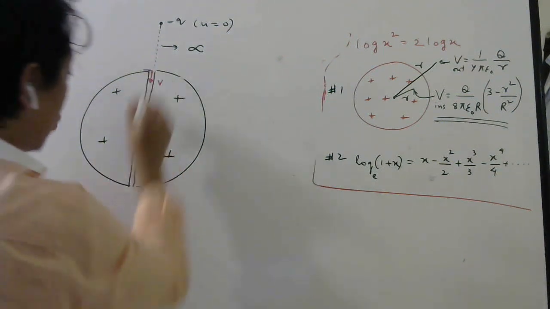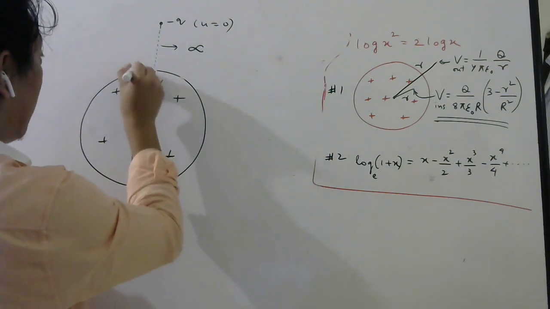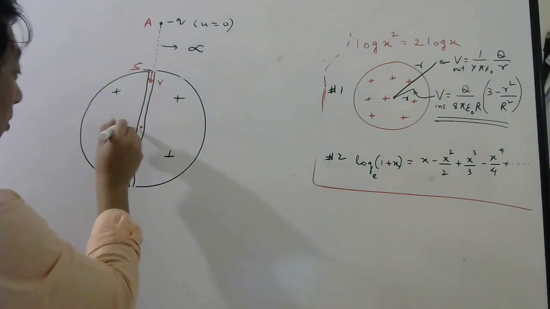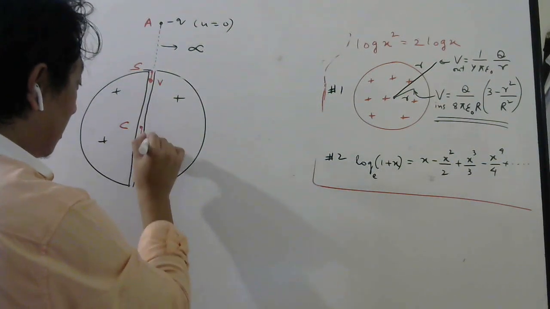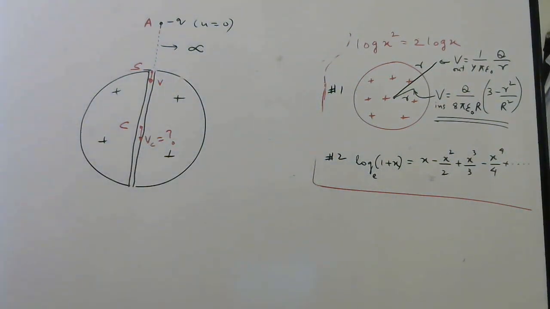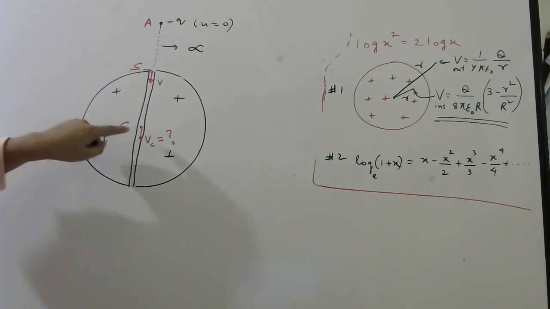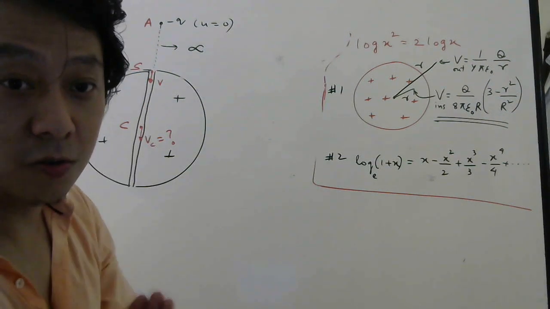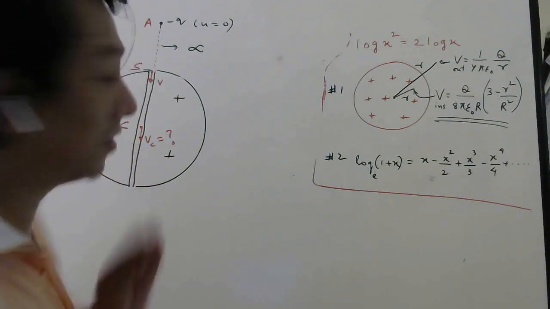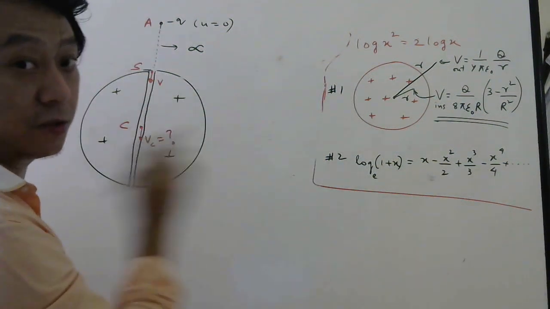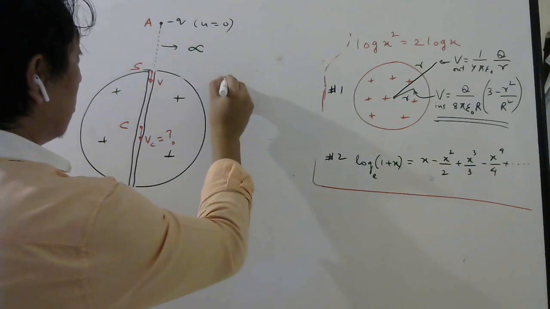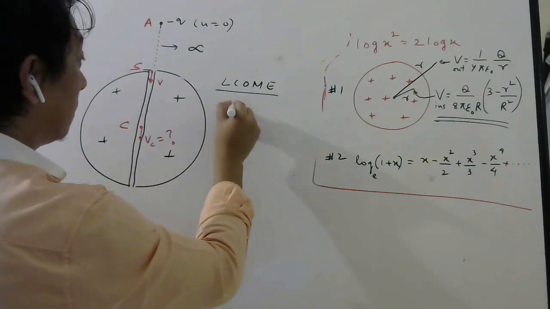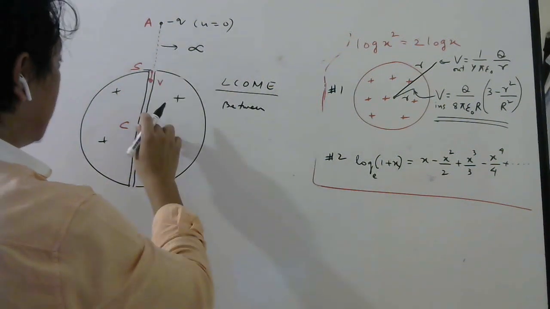Question is, when it reaches the center, let us call this point A, let us call this point S for surface, and this point C. So they want velocity here, vC they want. Again students, whenever you want velocity at one point and velocity at another point is mentioned, then always use law of conservation of mechanical energy. So look carefully now. Listen to me carefully. Let us use the law of conservation of mechanical energy between S and C.